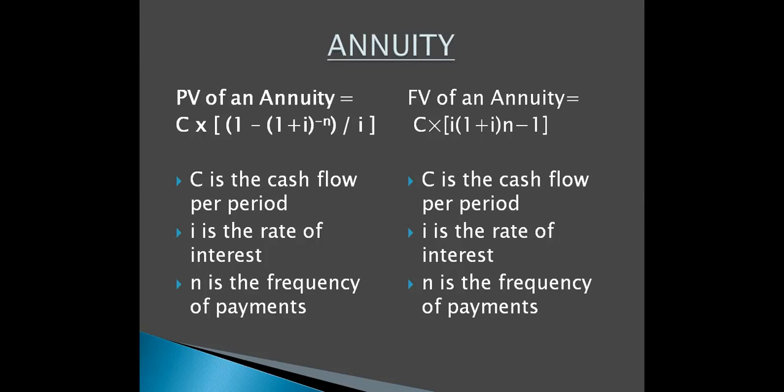So present value of annuity is given by C, which is the cash flow, multiplied by 1 minus (1 plus I) raised to the power minus n, which means it will get reversed, divided by I. Here I again is the interest rate and n is the frequency of payment or the time period. Then future value is also just like this: C multiplied by ((1 plus I) raised to n, minus 1), divided by I. So this is the formula for future value of annuity.